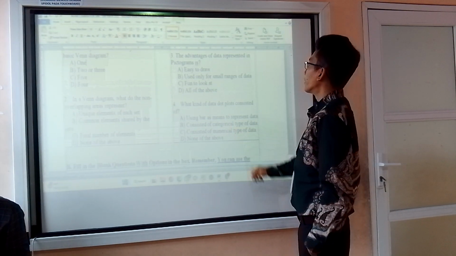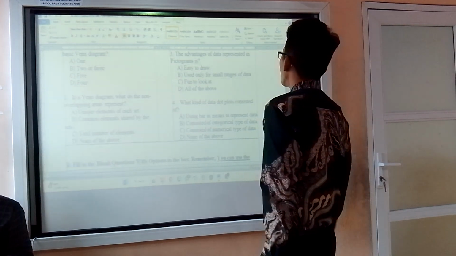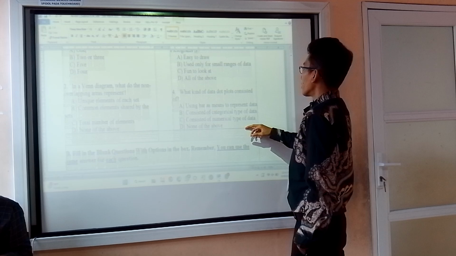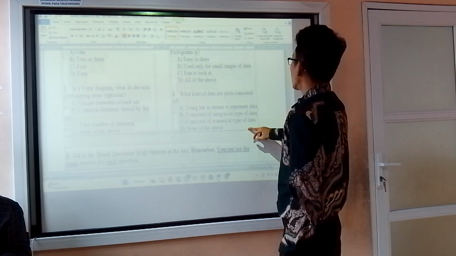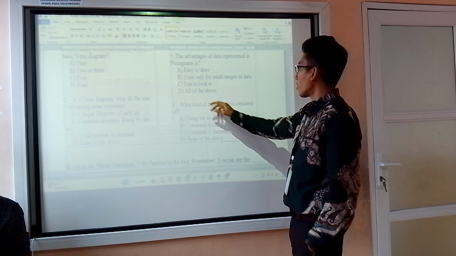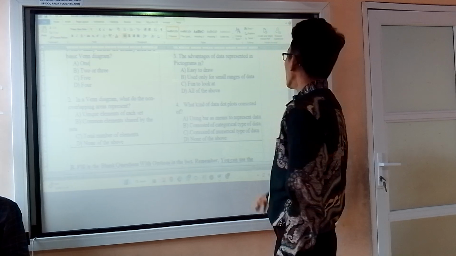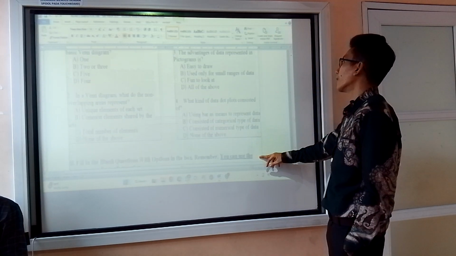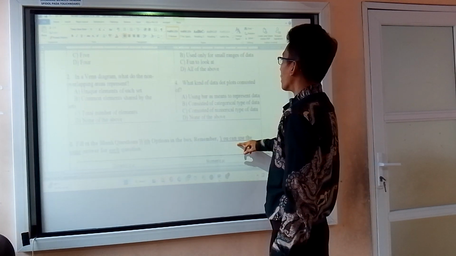Okay, number 2. The advantage of data represented in pictograms is easy to draw. Yes, it is. They can be used only for a small range of data. Yes, it is. And they are fun to look at. That means it's all of the above. That is the characteristic of a pictogram. A pictogram is a diagram that uses pictures to represent the data.